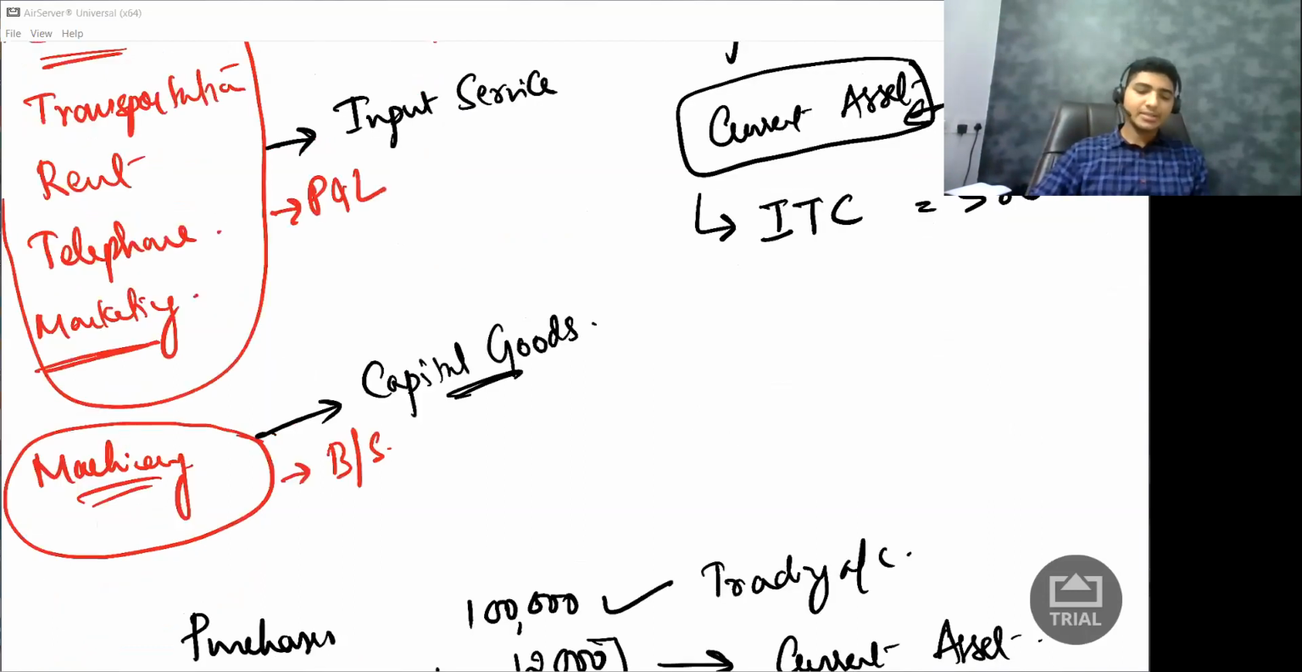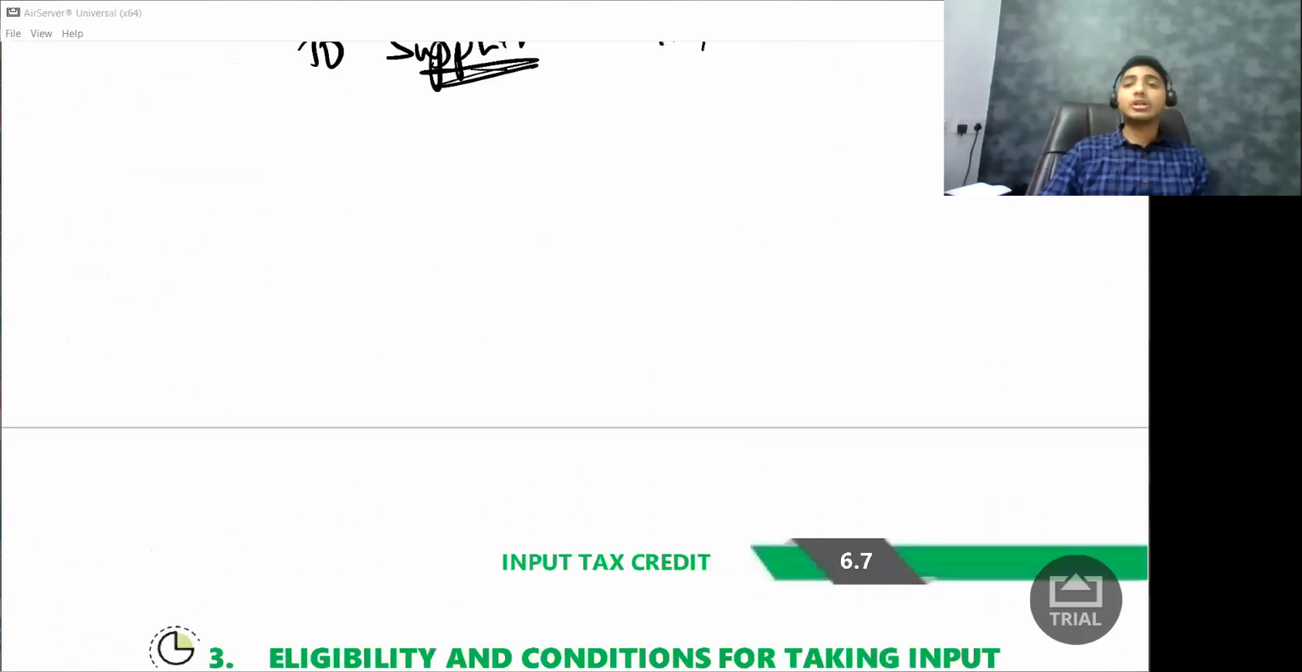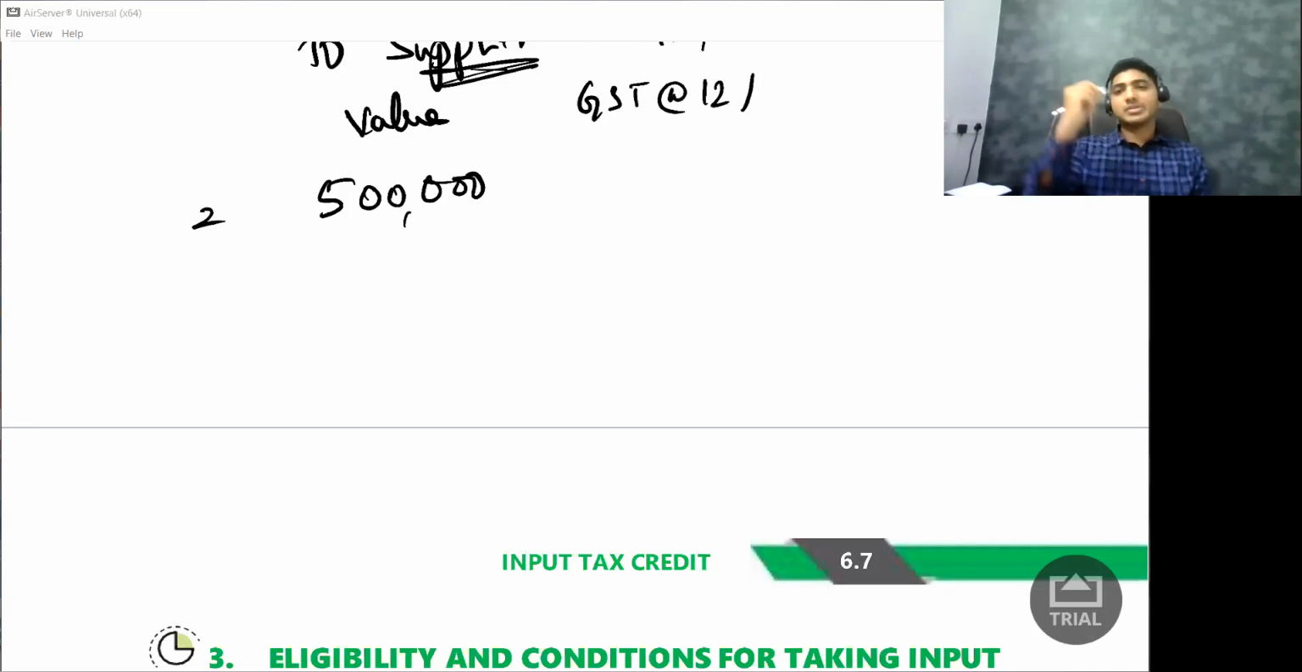Okay. So now let us say I sold tiffin box worth rupees 5 lakh. So what is the value of the tiffin box? It is 5 lakh rupees. On this, am I supposed to pay GST? Answer is yes. So what is the GST rate? Let us say it is 12%. So what is 12% on 5 lakh rupees? It is 5 lakh into 12%, means 60,000 rupees.